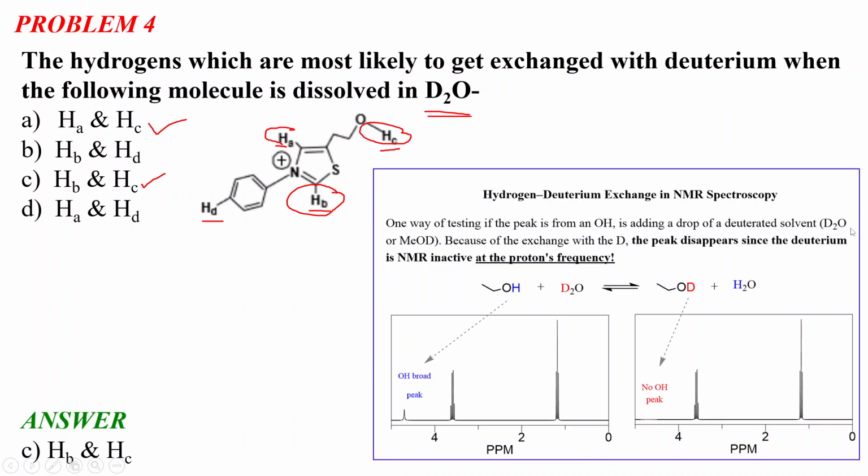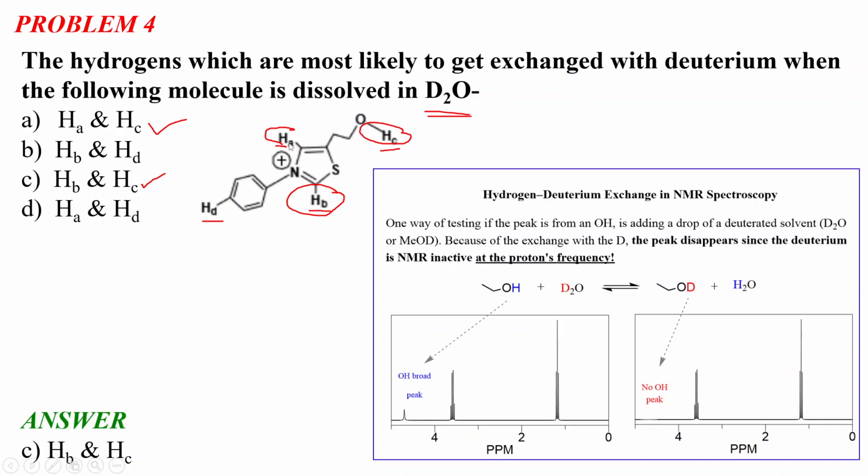If you add a deuterated solvent like D2O or deuterated methanol, the alcoholic hydrogen will be replaced by deuterium, and we will not get the OH peak in the NMR spectrum. Generally the OH broad peak comes above around 4.5 to 5 ppm in NMR spectroscopy, but when dissolved in D2O, there will be no OH peak, because deuterium is NMR inactive at the proton frequency.